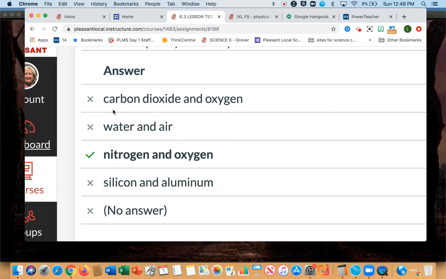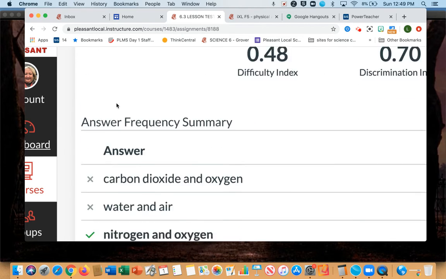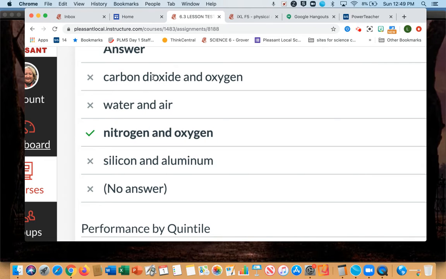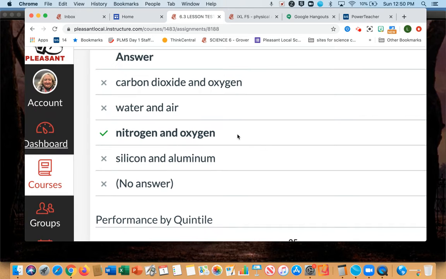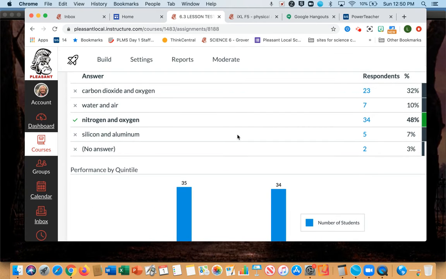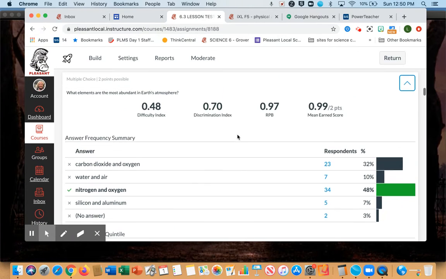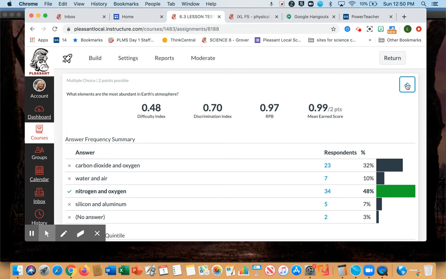Okay. So if we look at these top two answers, carbon dioxide and oxygen, the reason that is wrong is carbon dioxide is not an element. Carbon dioxide is a compound of carbon and oxygen. Same is true for water and air. Water is not an element, it's a compound. Silicon and aluminum are elements, but the proper answer there is nitrogen and oxygen. And you might want to put that in your notes, if you're going to take notes, however you're going to prepare for your redo.